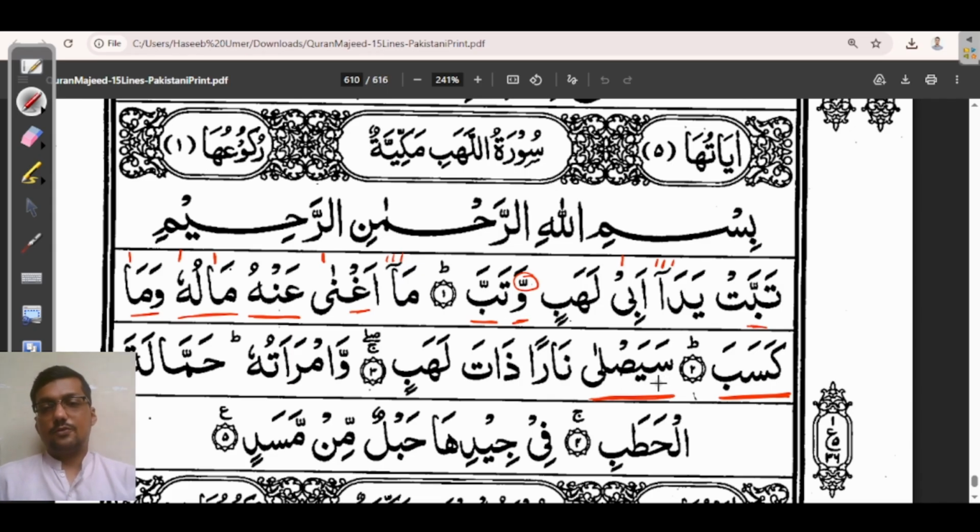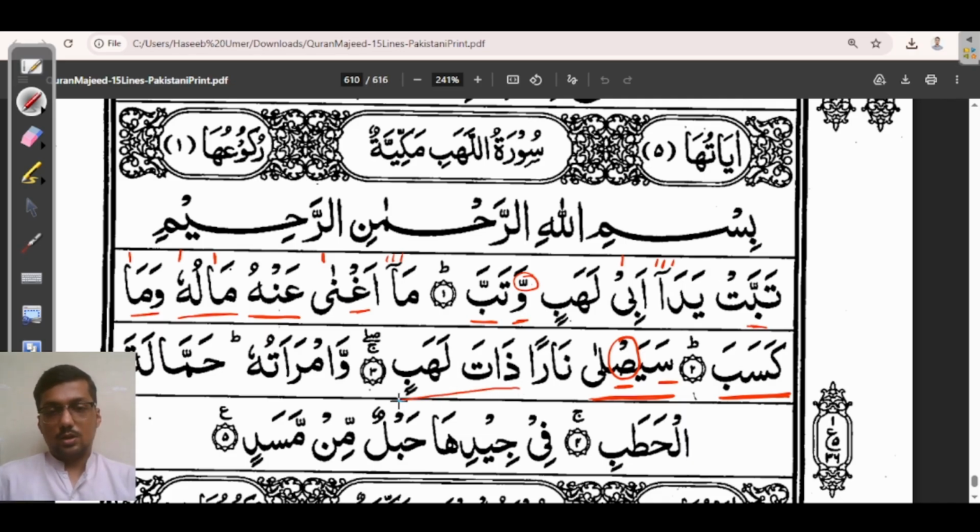In the first word we have two similar letters, Seen and Sod. Both have a sharp sound but letter Sod has to be read with the heavy voice. Sayasla, sayasla. Okay. Naran, naran, dhata lahab.